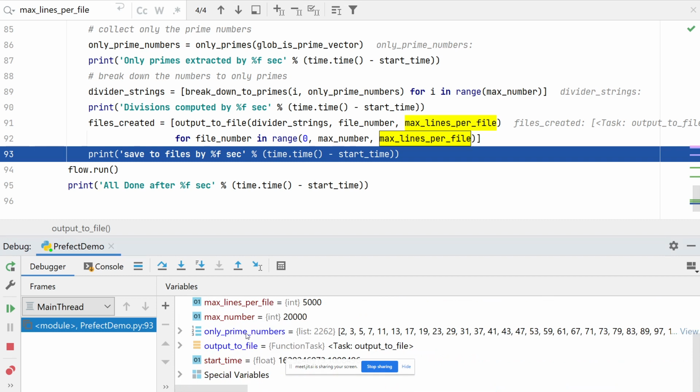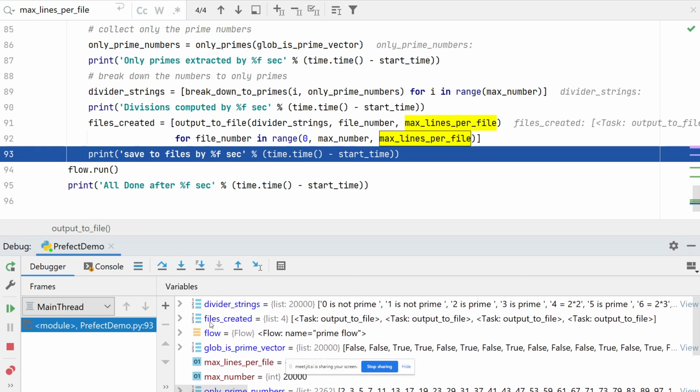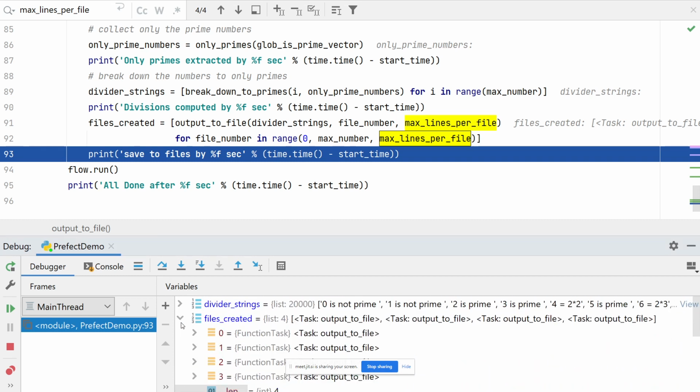Files created. Let's show files created. Here we go. You see, it shows me those are tasks. I get 4 tasks to execute later. This is lazy execution. The system doesn't do anything. It says, oh yeah, I have to remember. Now let's go to the next part.